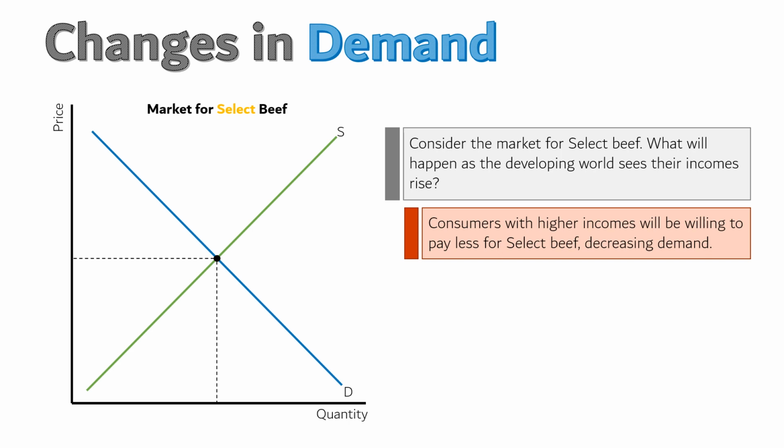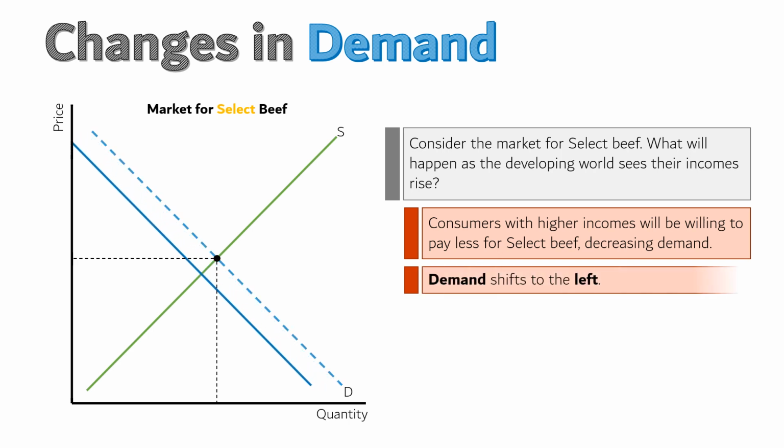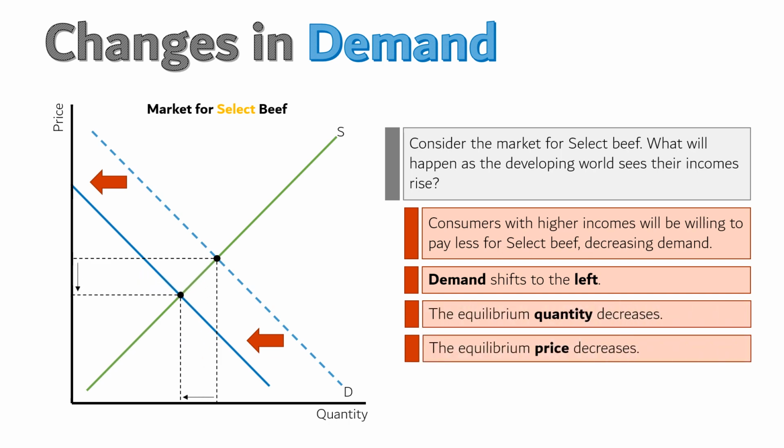That means consumers with higher incomes will be willing to pay less for select beef, decreasing demand. Demand will shift to the left, and the price will be pulled down to this new equilibrium. Lower demand means the equilibrium price decreases, and so does the equilibrium quantity.